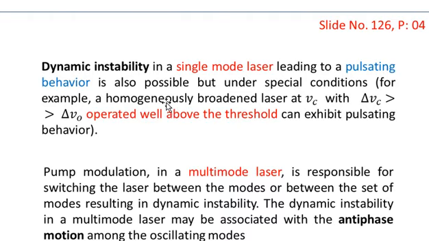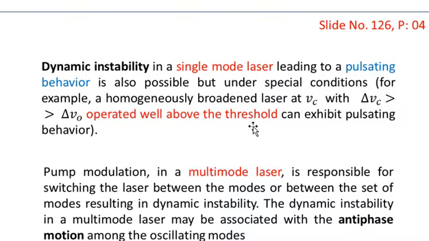A homogeneously broadened laser has a central frequency nu naught, but the laser is operating at nu c with a line width delta nu c. If delta nu c is much greater than delta nu naught,